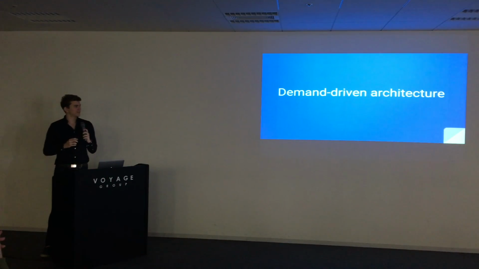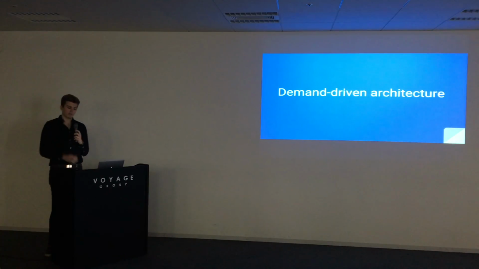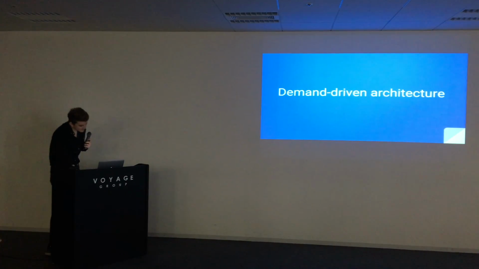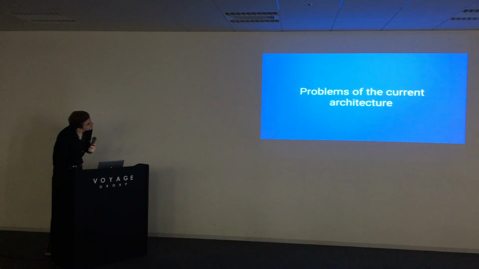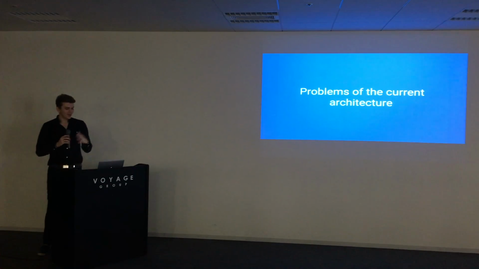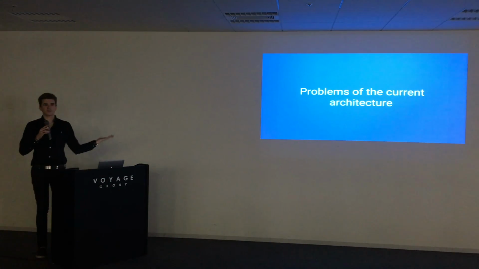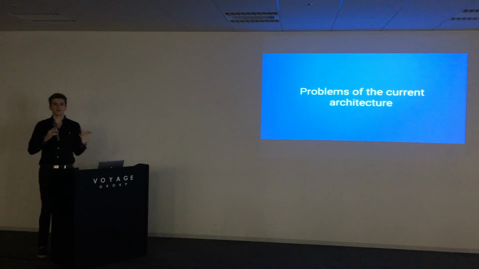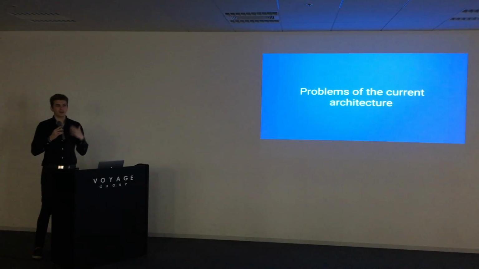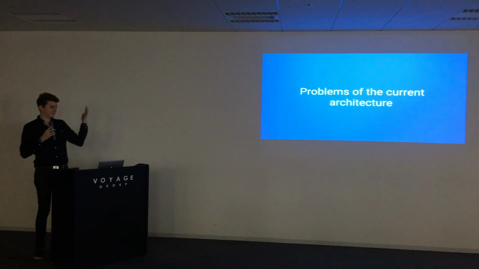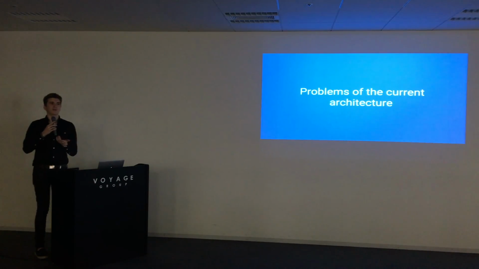So before we go into detail, let's talk about the problems of the current architecture. And by current, I mean client and server architecture. You have a server somewhere, you have a client somewhere, be it a website or an app or a TV or whatever, and it consumes the data that you have on your server. It downloads all that data, and then you have some kind of application.